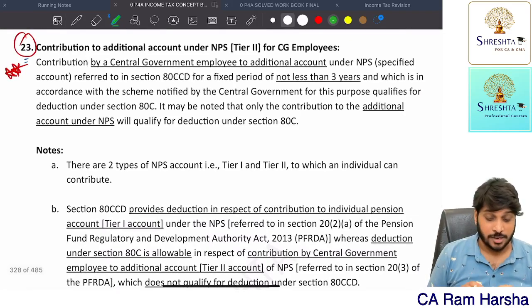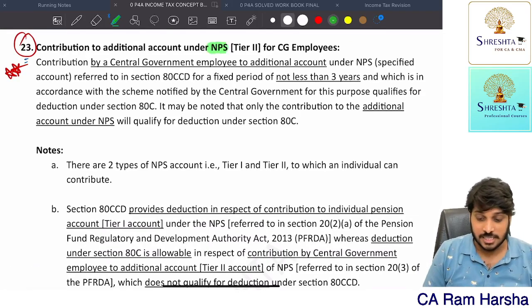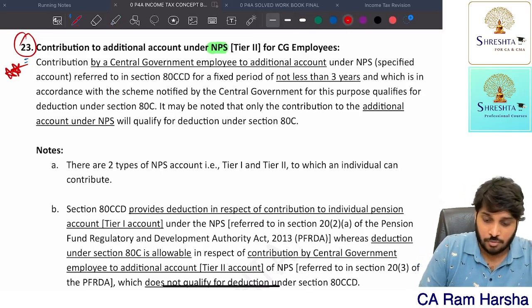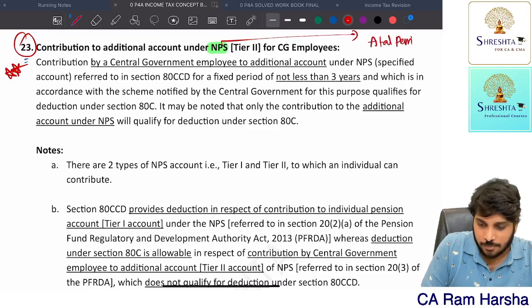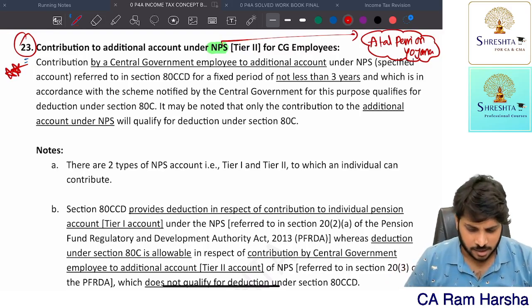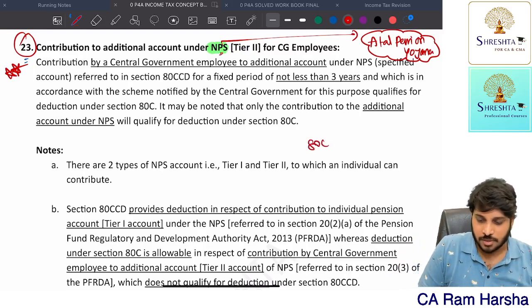Now there is another point, 23, contribution to the national pension scheme. What is it? Contribution to the notified national pension scheme. You know what is notified? There is a notified scheme, Atal Pension Yojana. This is one of the notified pension schemes. Anyhow, regarding this we will be discussing in the next class. In order to understand this, we have something called 80CCD. There is a section. Getting it?